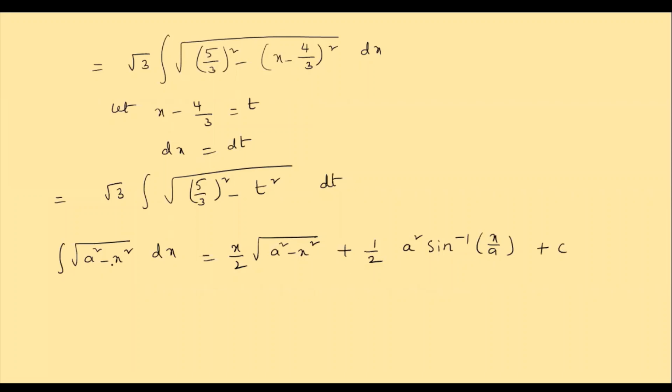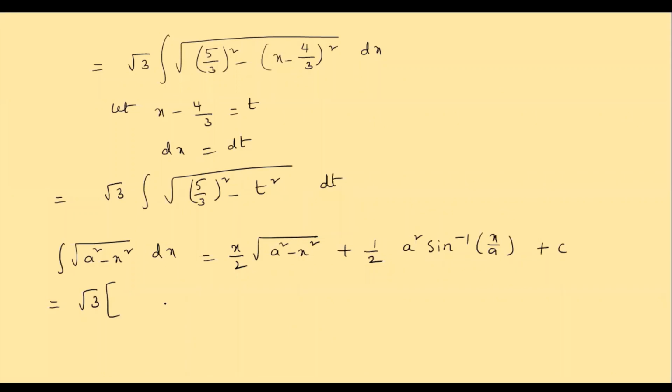Integral of under root of a square minus x square into dx is equal to x by 2 into under root of a square minus x square plus 1 by 2 into a square into sine inverse of x by a plus c. Clear? So let us substitute here. What do we have in place of a? 5 by 3. In place of x we have t. So let us write the formula here. Substitute the formula, means apply the formula.